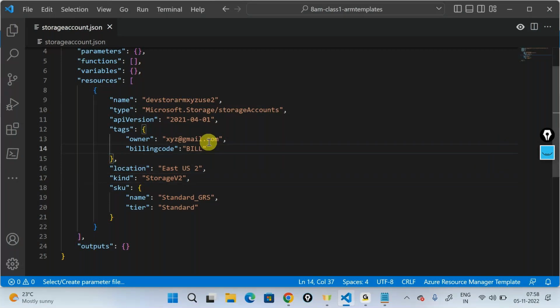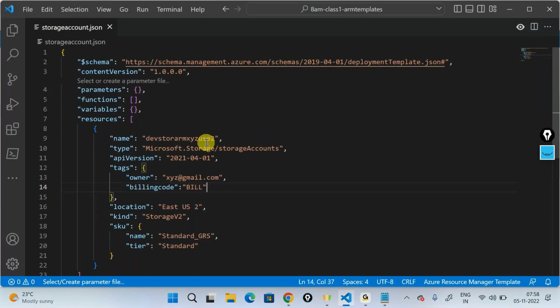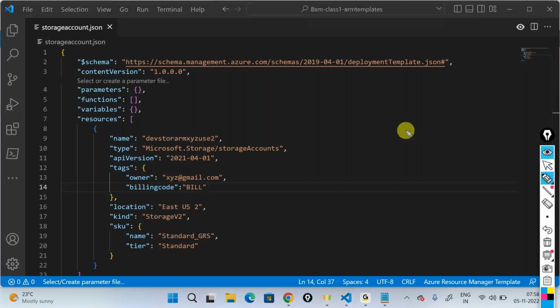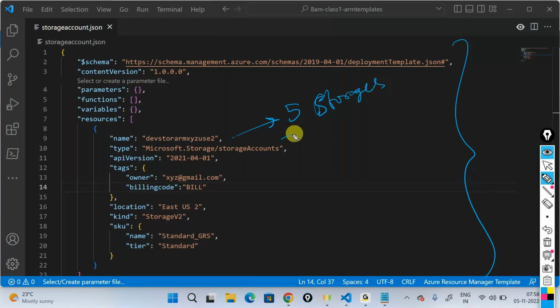But there's one issue. If I give you this template and say this is the final template, go ahead and deploy it, let's say your client wants you to create 5 storage accounts in probably the same resource group, and each and every time the name should be different, starting with something like ECS 1, 2, 3, 4, 5.